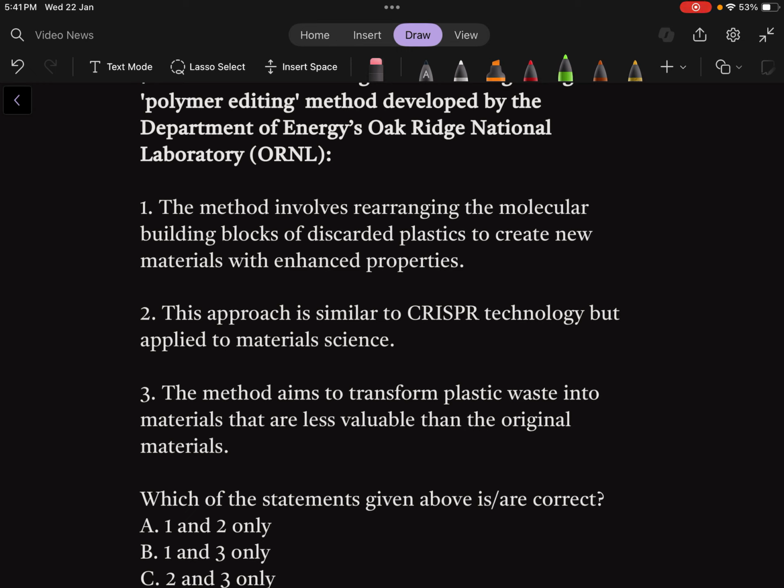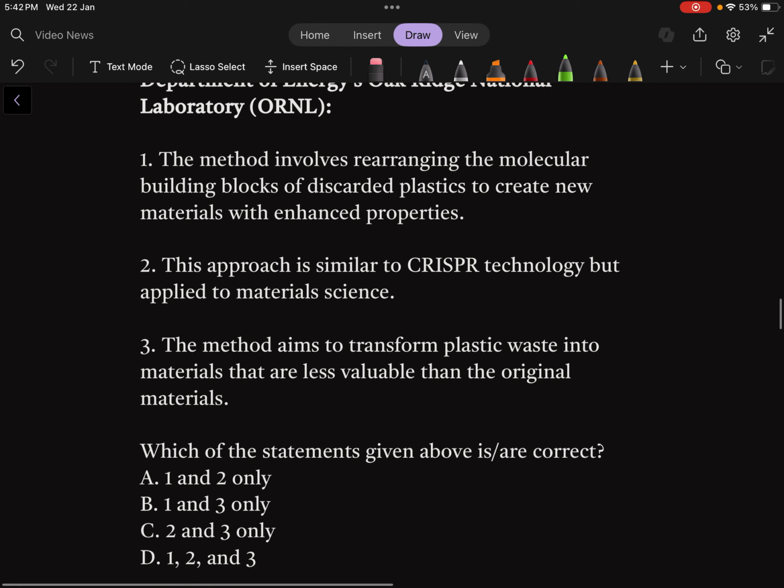This approach is similar to CRISPR-Cas9 technology but applied to material science. CRISPR-Cas9 was asked in UPSC prelims, I don't remember the year, and the person who invented it was awarded the Nobel Prize. That same method is used in material science.